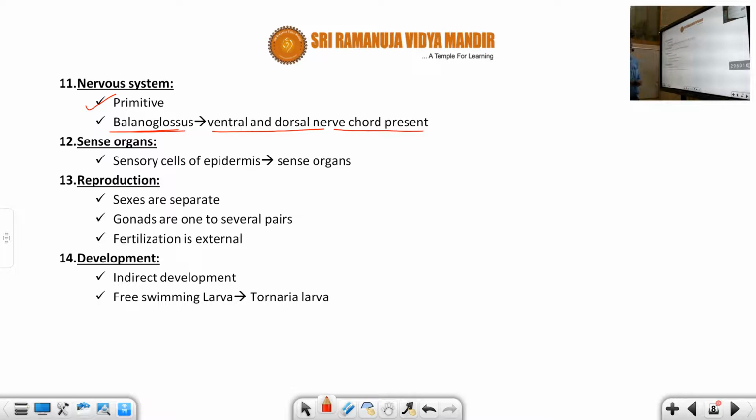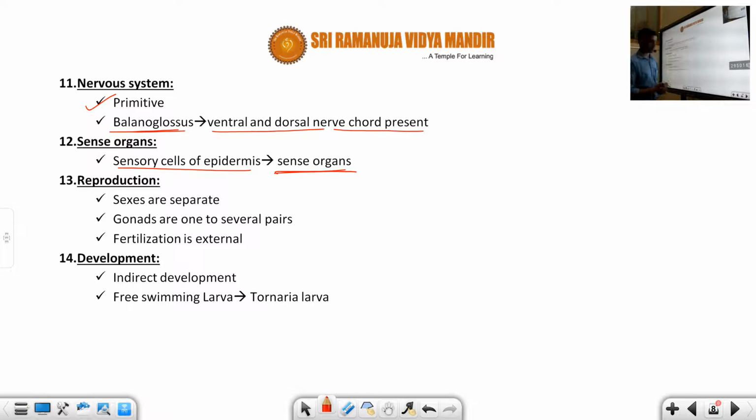About the sense organ: the sensory cells of the epidermis act as the sense organ. Generally you can see the body of the Balanoglossus has a single layer of epidermis. This epidermis is made up of sensory cells. That means it is sensory in function, recognizing the sense.